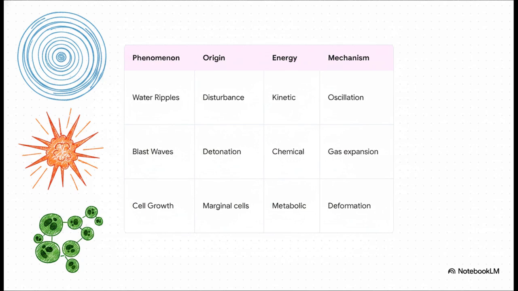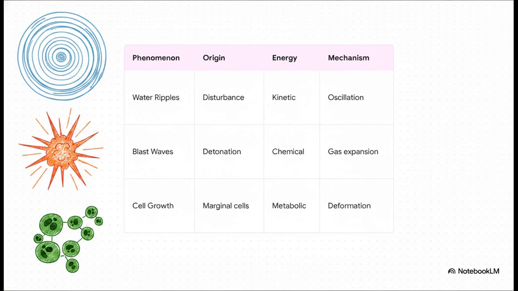Whether we're talking about physics, chemistry, or biology, the underlying mechanism of radial blooming is identical. Take water ripples, right? A disturbance transfers kinetic energy, causing molecular oscillation that blooms outward. Or look at blast waves, where chemical energy from a detonation creates a supersonic expansion of high-pressure gas.